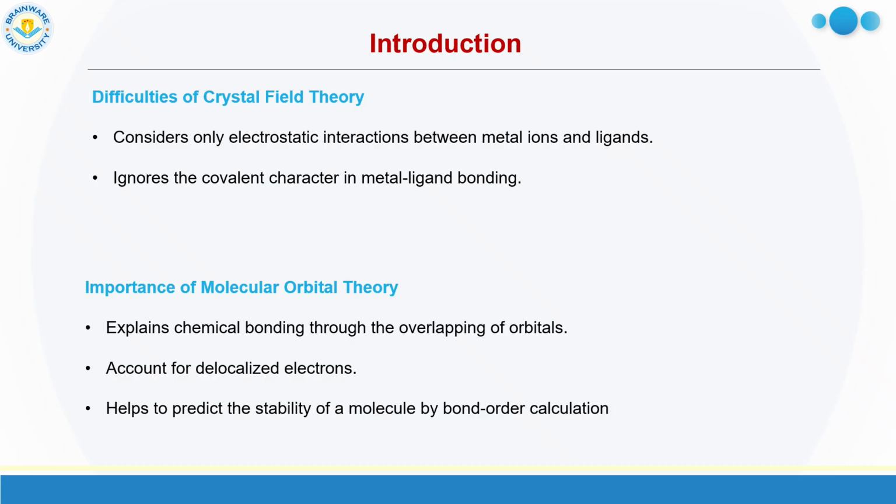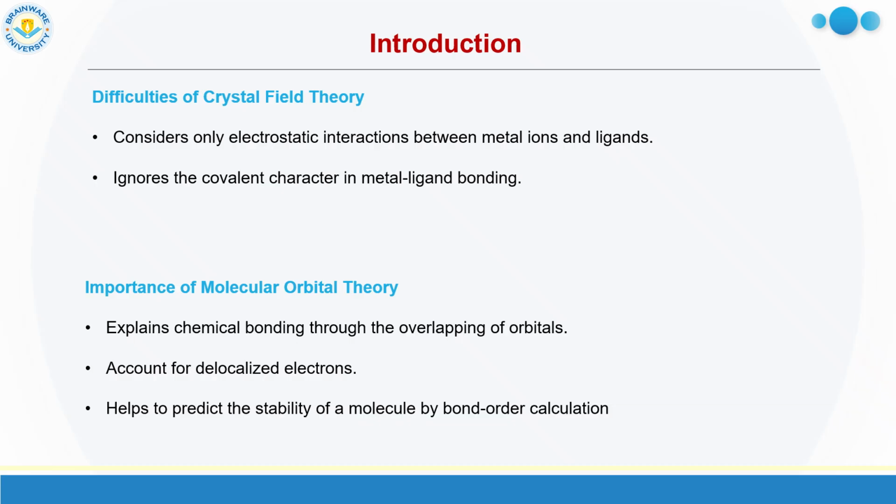The assumption on which crystal field theory was proposed is that the metal and ligand ions are considered as point charges. So crystal field theory only considers electrostatic interaction, that is, the ionic bond between the ligands and metals. It does not consider any orbital overlapping or covalency in bonding. But actually, in coordination compounds, a coordinate covalent bond is formed between the metal and the ligand. So crystal field theory is not suitable for coordination compounds.